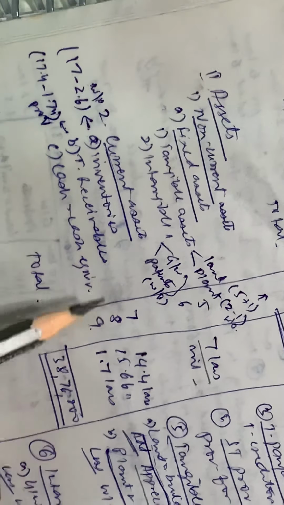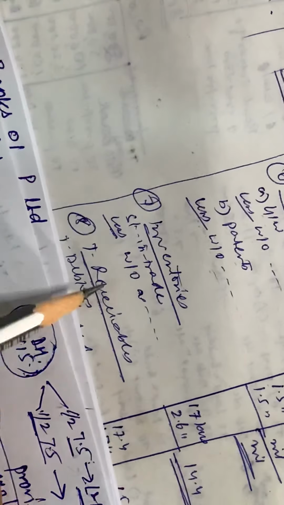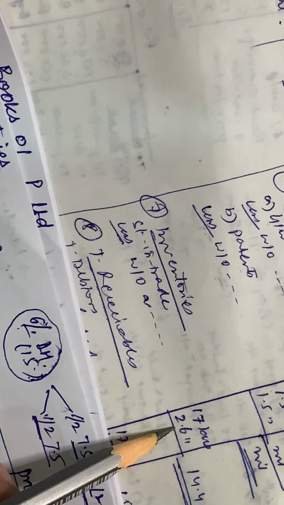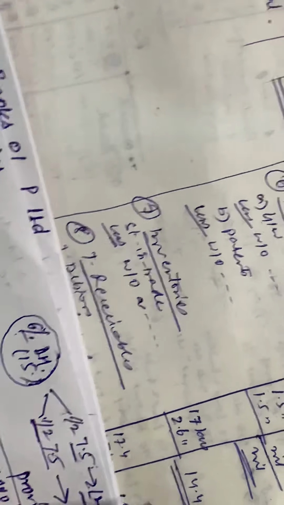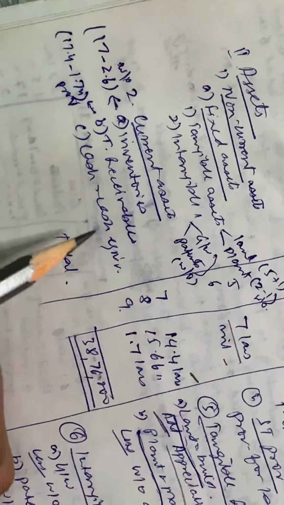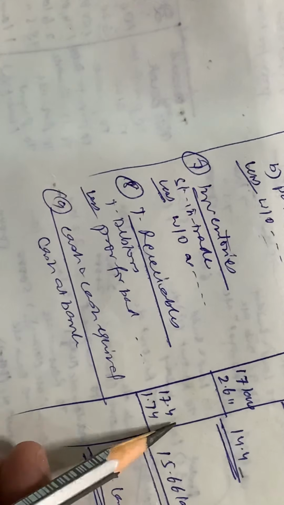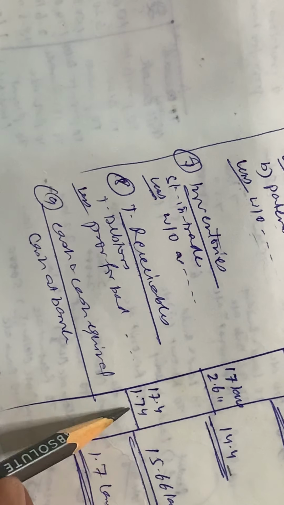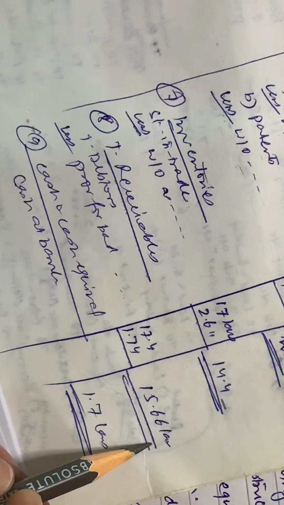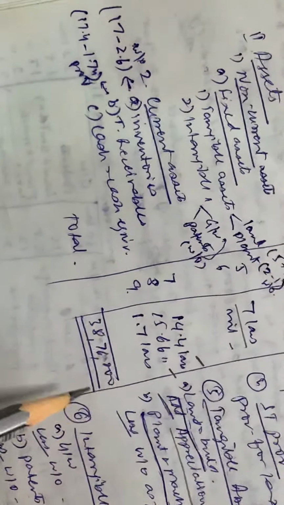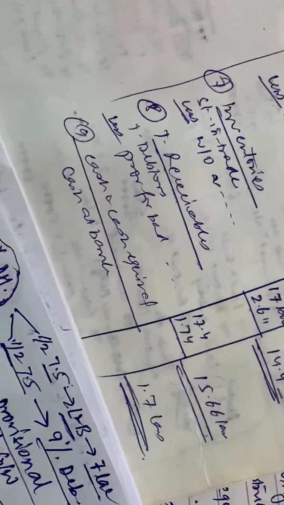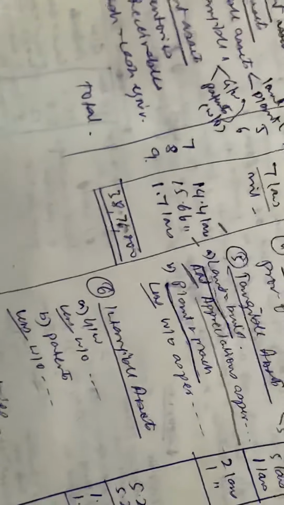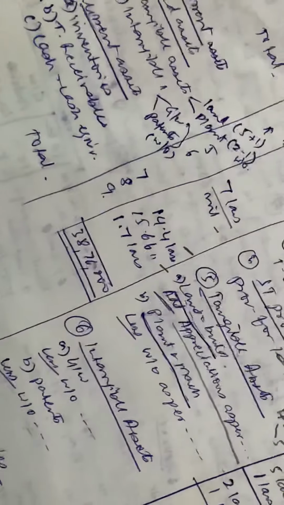The current assets, you have stock. In the current assets, you have stock in trade written off by the extent of 2,60,000 given in the question. So that makes 14.4 lakhs. Trade receivables, that is the debtors over here, was 17,40,000, out of which you have provided for bad debts to the extent of 1,74,000. You are left with 15,66,000. And then last is cash. We just made the bank account, and that is having a balance of 1,70,000, which is reflected over here. So this is your balance sheet, and I hope this is all clear to you.